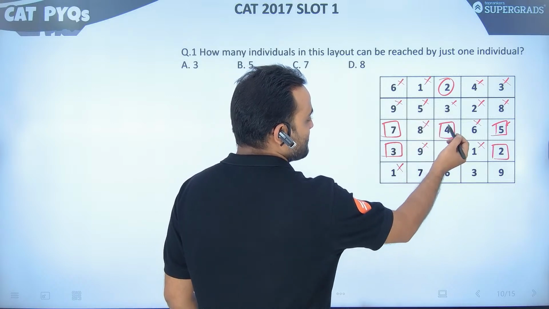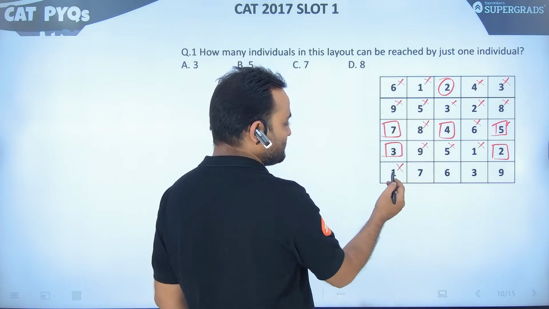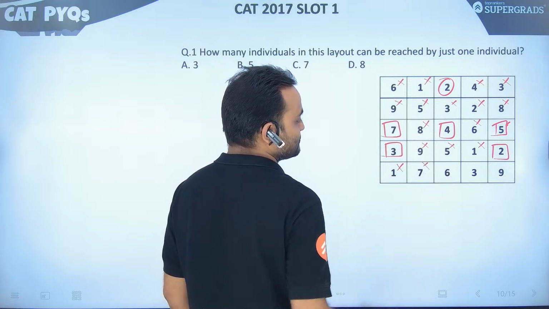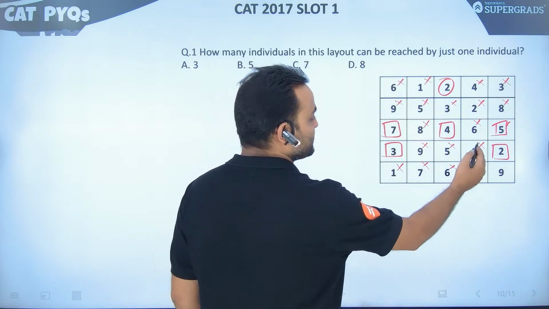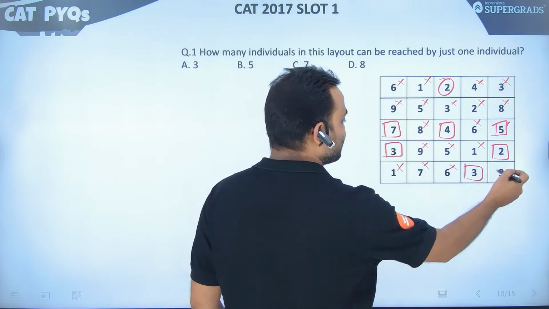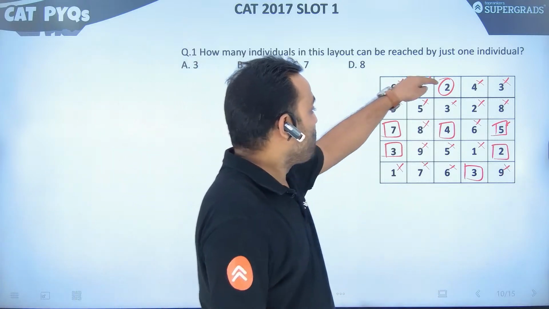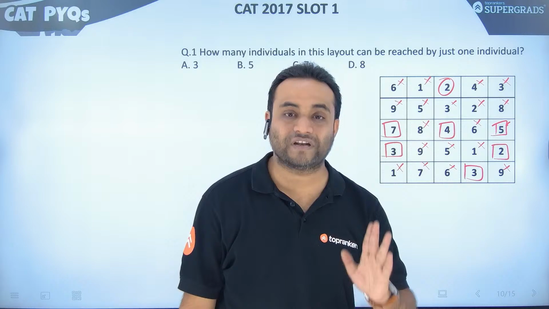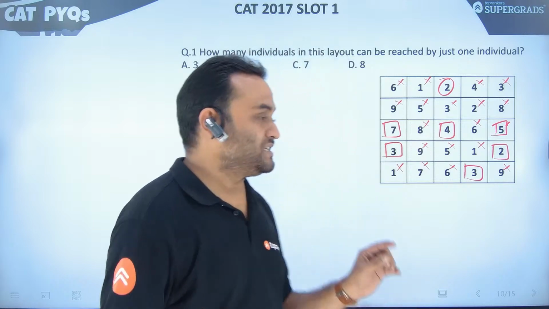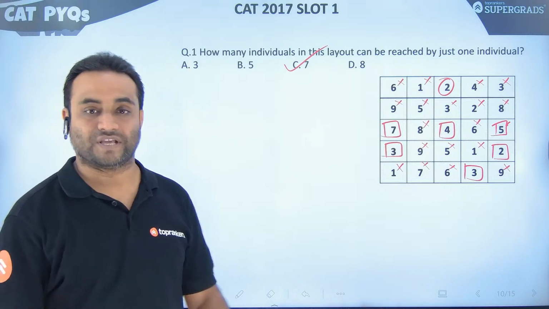5. 5 can be reached by 4. It can be reached by 1. What about 7? 7 can be reached by 1. It can be reached by 6. What about 6? It can be reached by 5 and 3. 3 can be reached by 1 only. 9 cannot be reached by anyone. So how many have we got? 1, 2, 3, 4, 5, 6, 7. There are 7 such individuals sitting on this platform who can be reached by exactly one individual, just one individual. So our answer is option C.